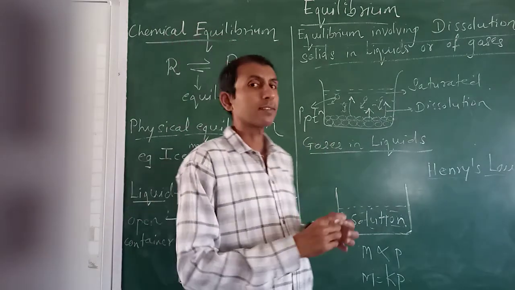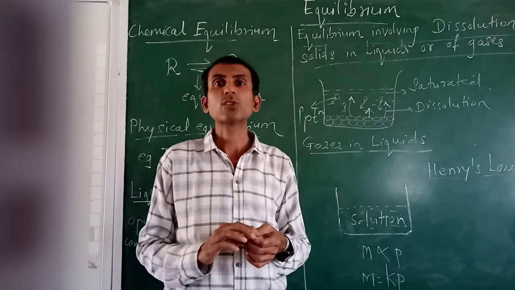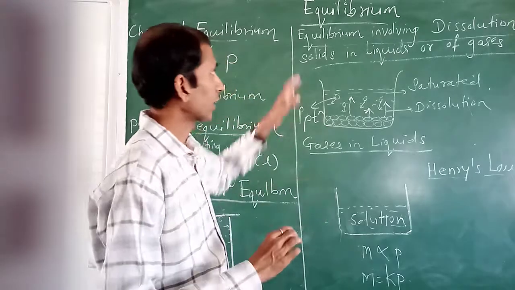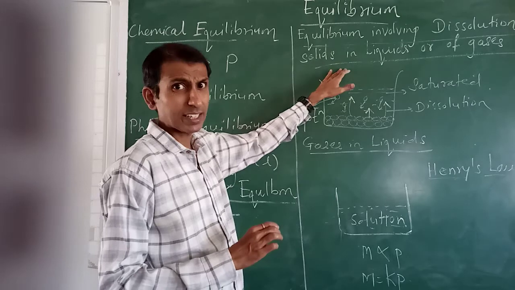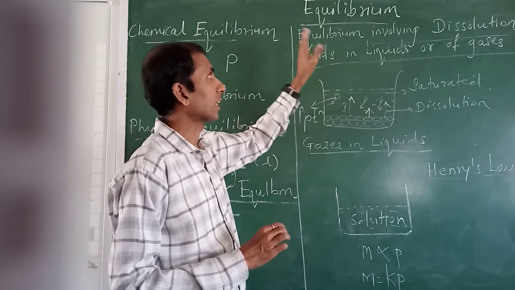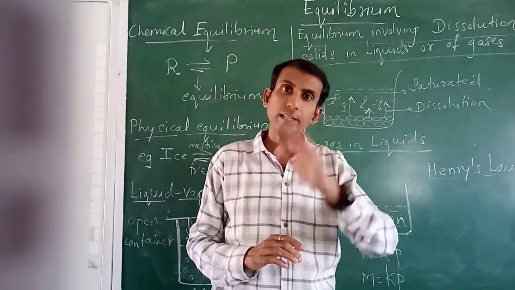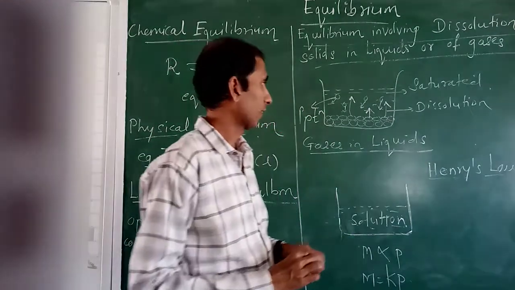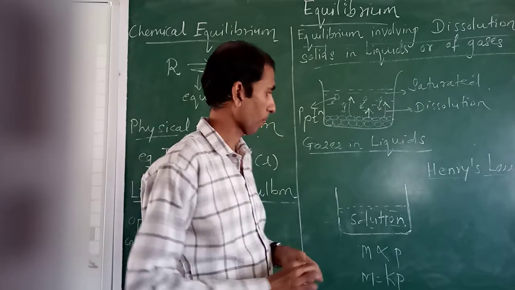So when these two rates are equal, okay, then the solution which is obtained is called saturated solution of the salt, and the equilibrium, okay, in this case the equilibrium involving dissolution of solid in liquid. This type of equilibrium will exist. And the last one is dissolution of gas in liquid.